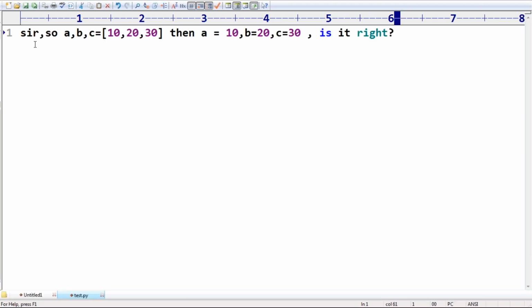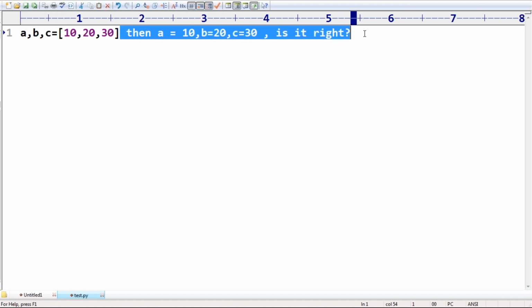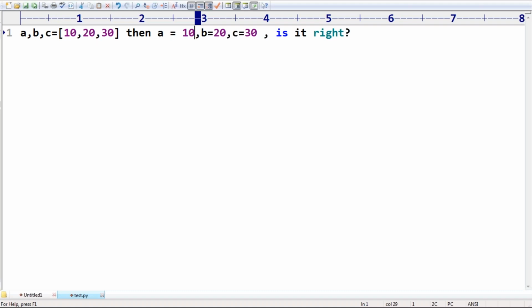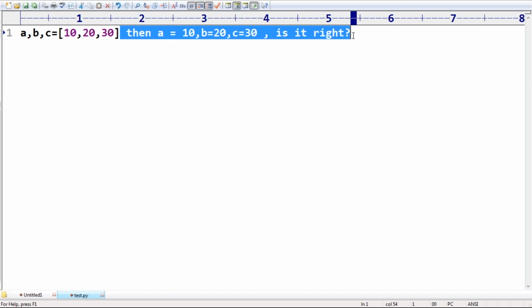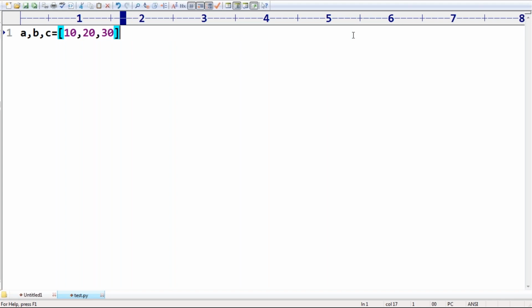Sir, here, A comma B comma C is equal to 10, 20, 30. Then A is equal to 10, B is equal to 20, C is equal to 30. Correct or not? What is the answer you are going to tell? Yes or no? Please confirm. What is the value of A? What is the value of B? What is the value of C? Sir, A value is 10, B value is 20, C value is 30.